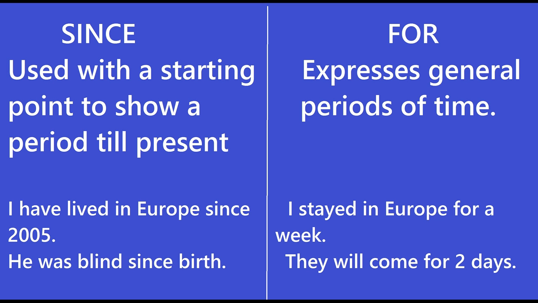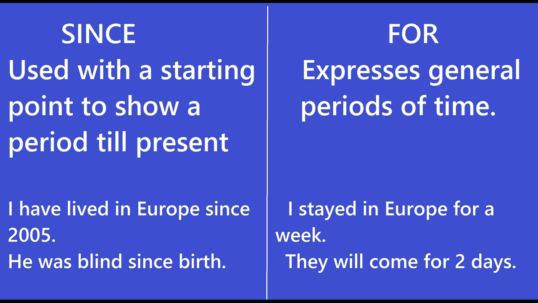Whereas for expresses only general periods of time. I stayed in Europe for a week. They will come for 2 days. Whenever we want to express a general period of time, a length of time, we use the preposition for. When somebody asks us, how long will you stay there? I'll stay in Europe for a week. They will come for 2 days.